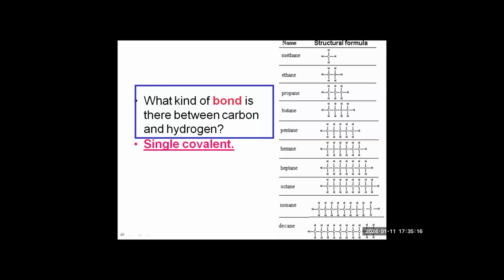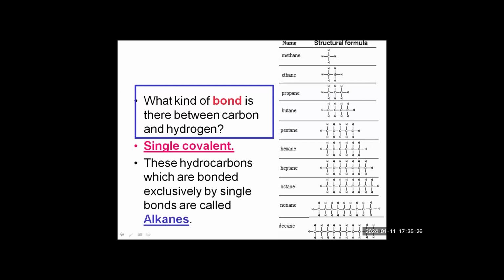Here, if you see, they all have a single bond between them. All the structures have single bonds. Such hydrocarbons which have single bonds between them are called alkanes. So this is the series of alkanes. This is the definition of alkanes: all hydrocarbons having single bonds between them are called alkanes. Okay.